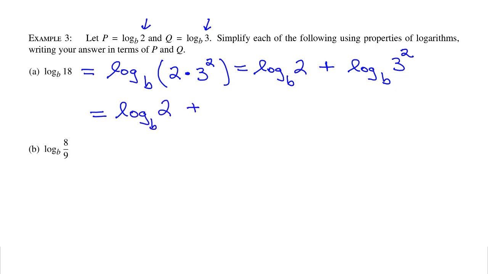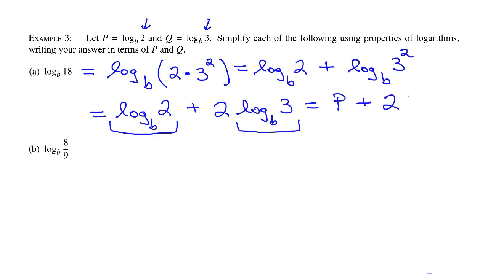So it's log base b of 2 plus 2 times log base b of 3. And finally, I make my substitution. Log base b of 2 is equal to p, and log base b of 3 is equal to q. So the answer is p plus 2q.